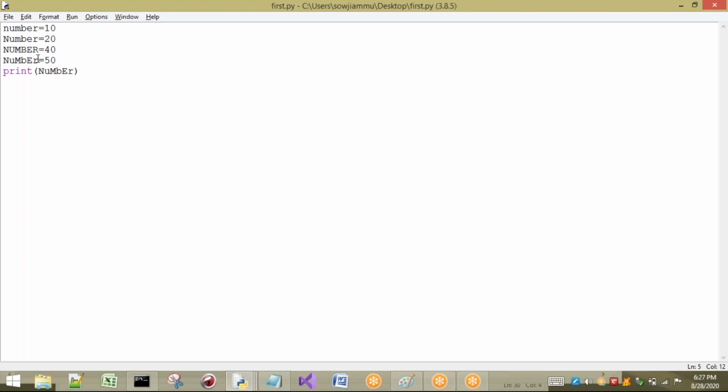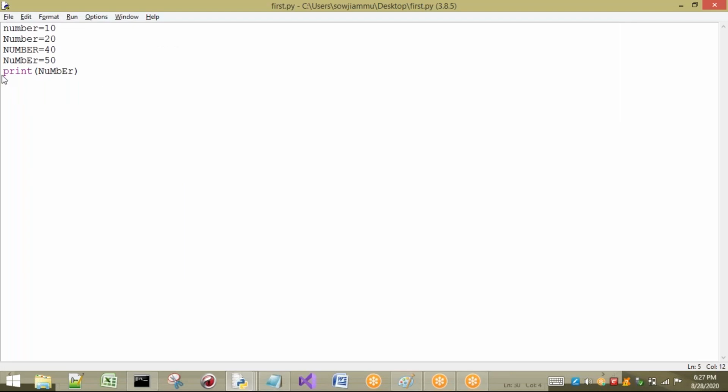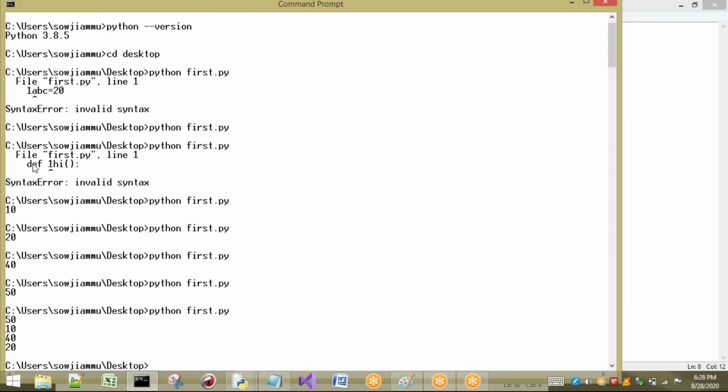Some people may have doubts: sir, why are you executing one at a time? If I execute all at a time, will it not be printed? No problem, it is going to be printed. See here, I use a normal number, then all capital letters, then one where only the first letter is capital and the remaining are small. Now I print all at a time. First it prints 50, next 10, 40, and 20.